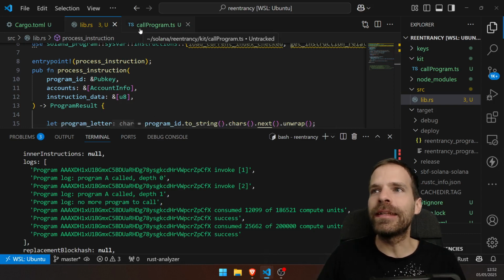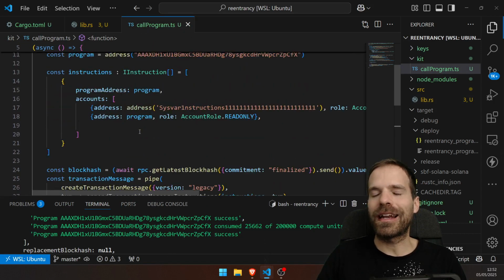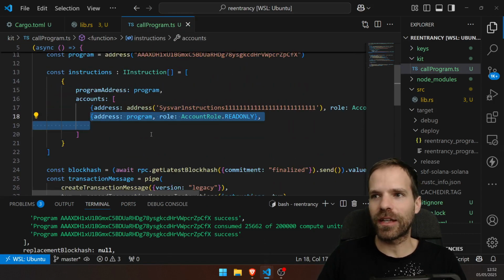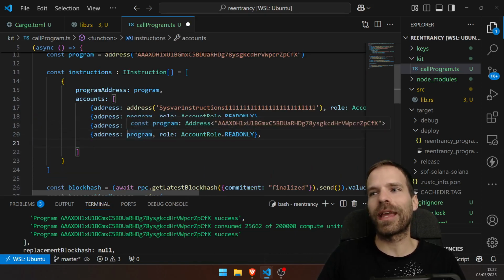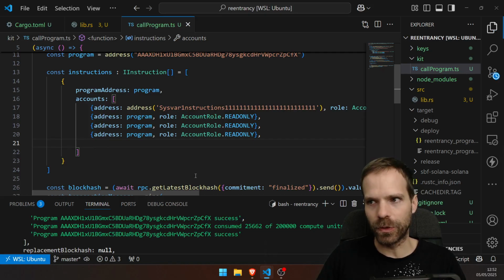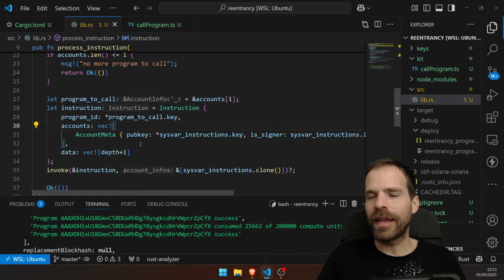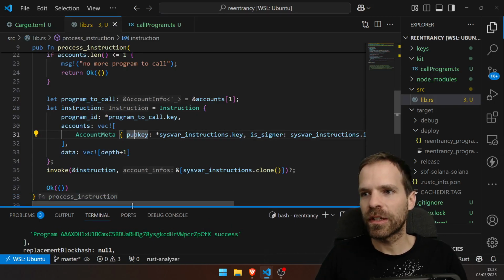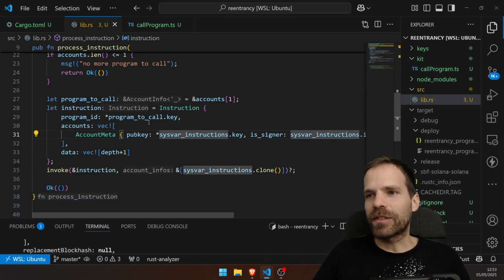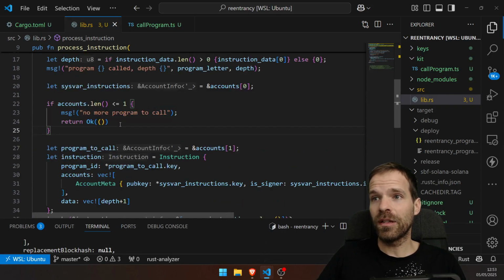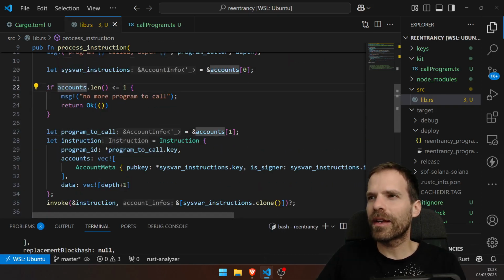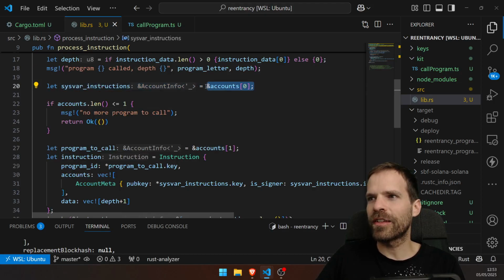And see, my idea is that at the client, when I build the transaction, I can say, okay, and then you call this program again, and then you call this program again. That's what I want to be able to do. So I need to adapt a bit here to also put in the remaining accounts. It's a bit easier to work with remaining accounts in Anchor than it is here, but I'll just do it manually.